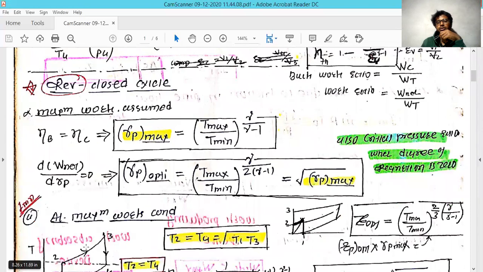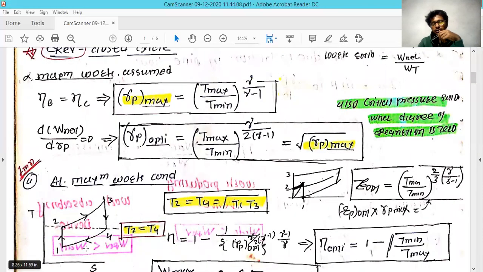This cycle has a few basic conditions which are very important, and just keep these formulas in mind. Definitely they will ask a direct question on this, otherwise you will get a related question on the maximum work assumed in this condition. And all the processes here are reversible processes.